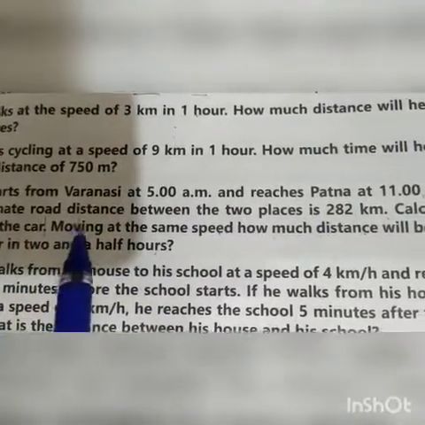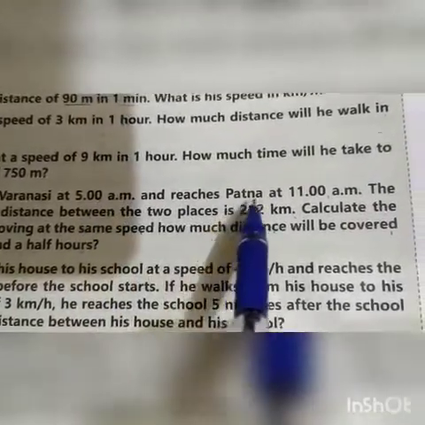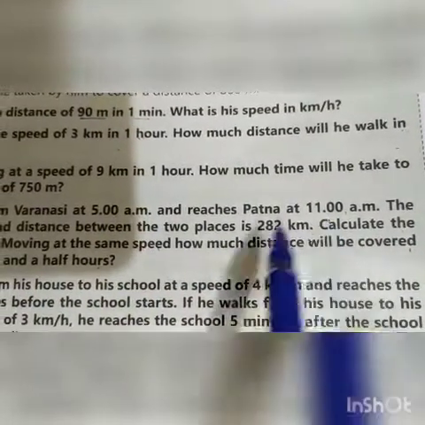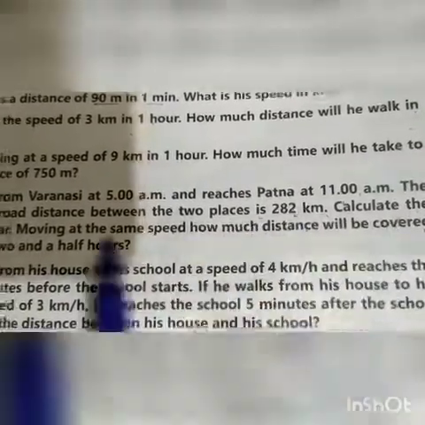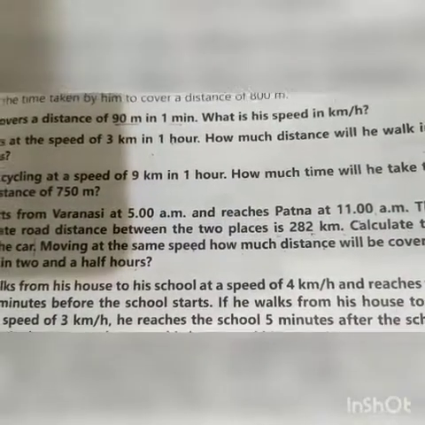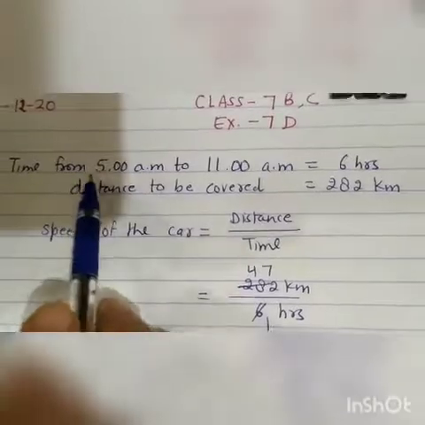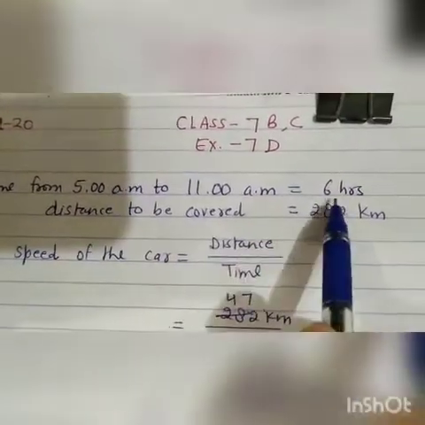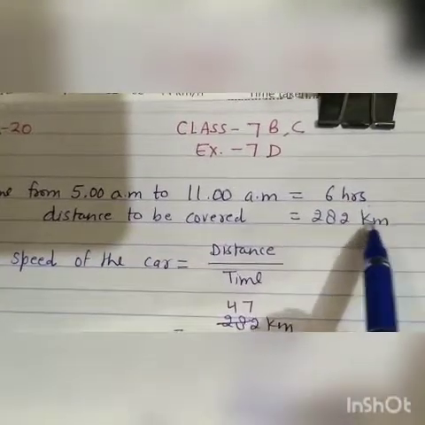Up to here, students, time is given from 5 am to 11 am and distance is given as 282 km. We have to find the speed of the car. So see here, time from 5 am to 11 am is 6 hours and distance to be covered is 282 km.